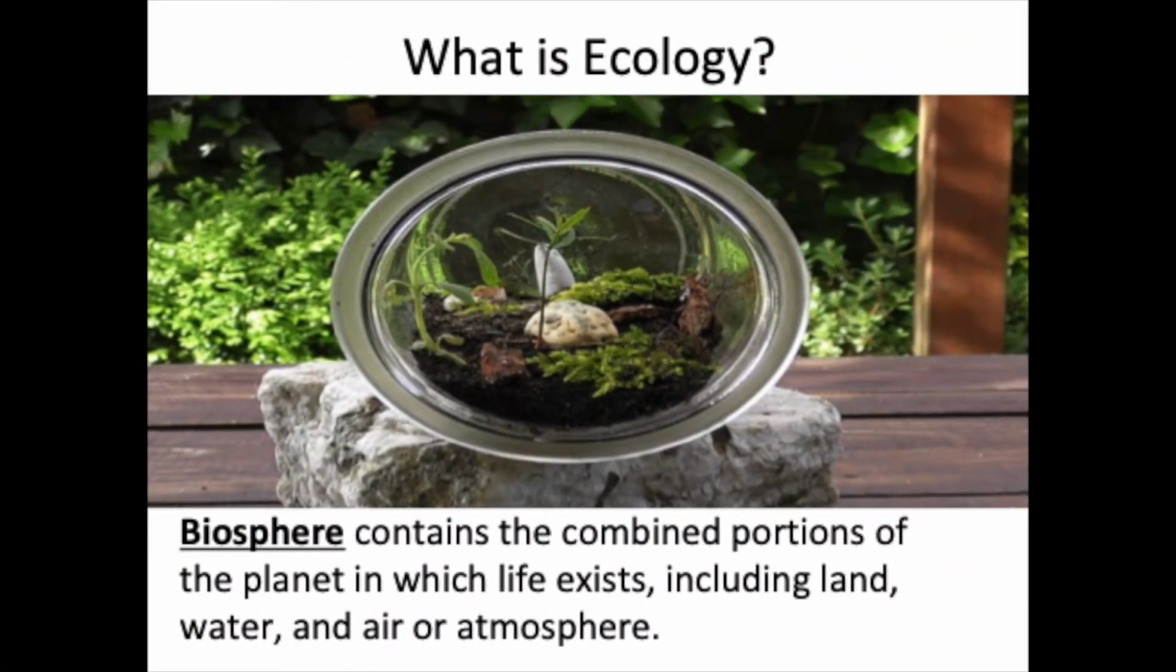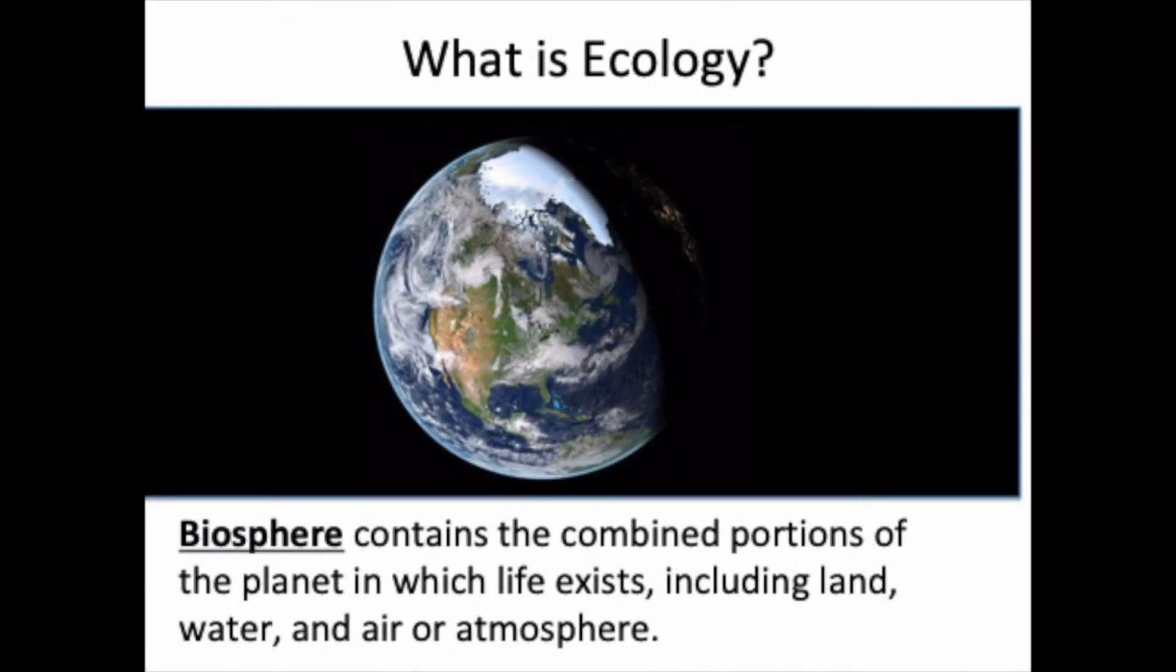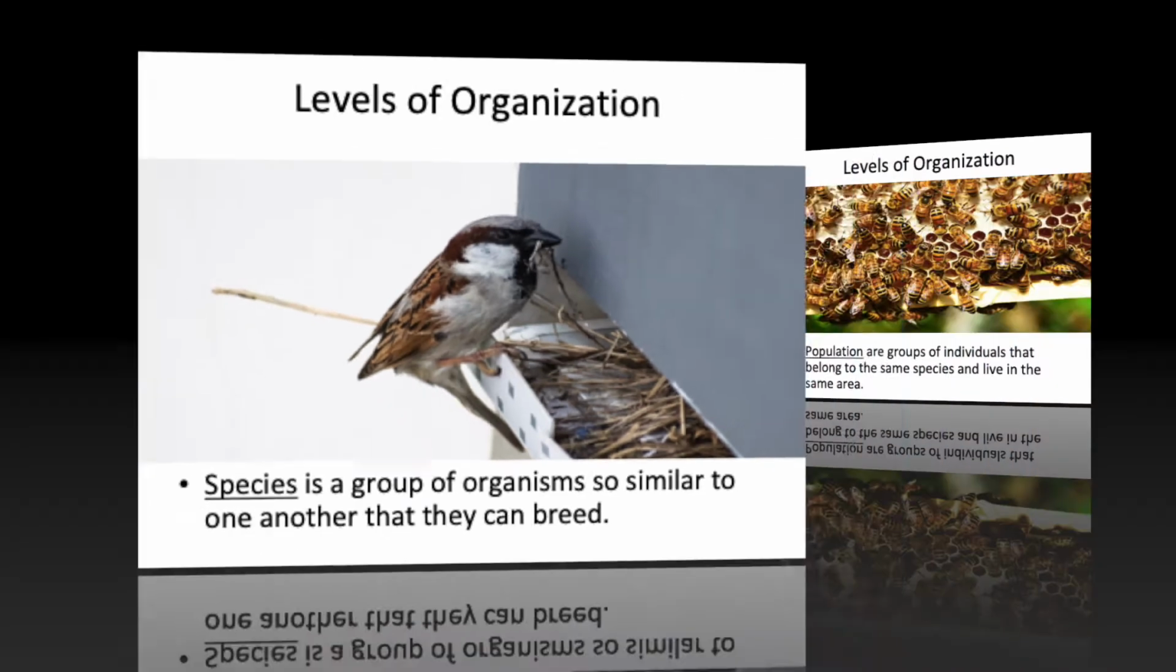Another key term is biosphere. Biosphere is what's contained within the portion of the planet in which life exists, including land, water, and air. Another key term, species. It's a group of organisms so similar to one another that they can breed.